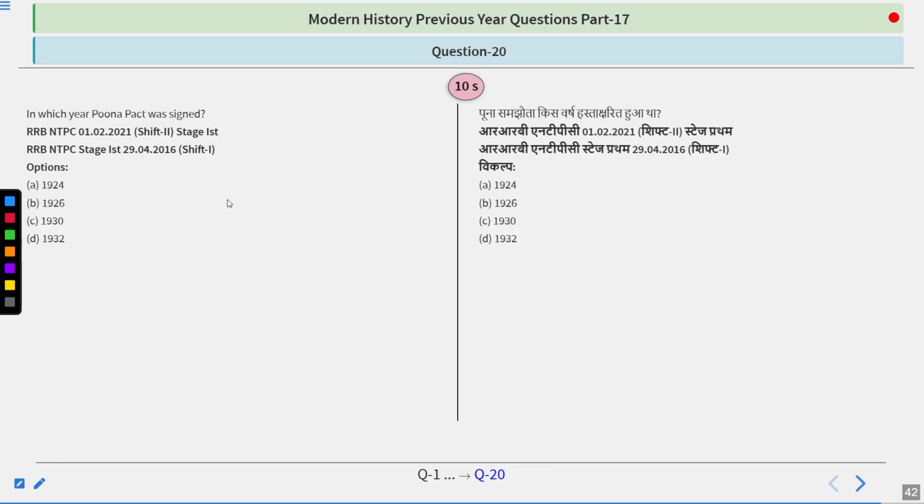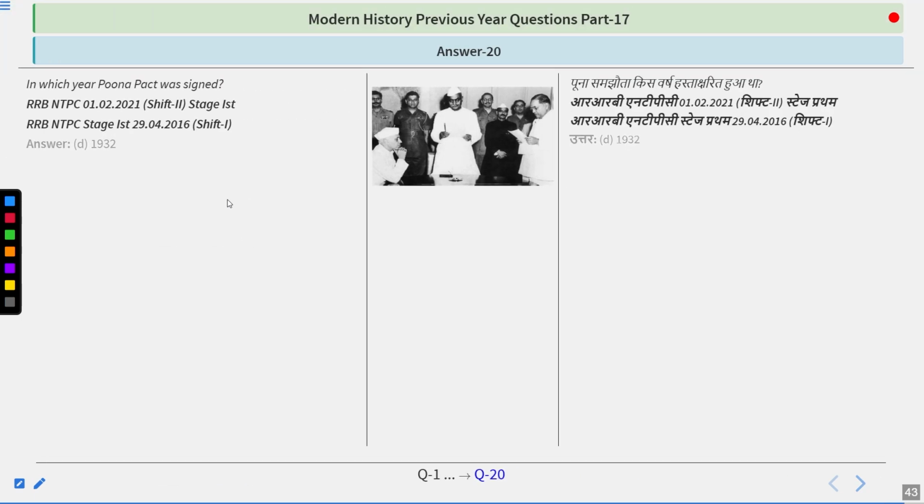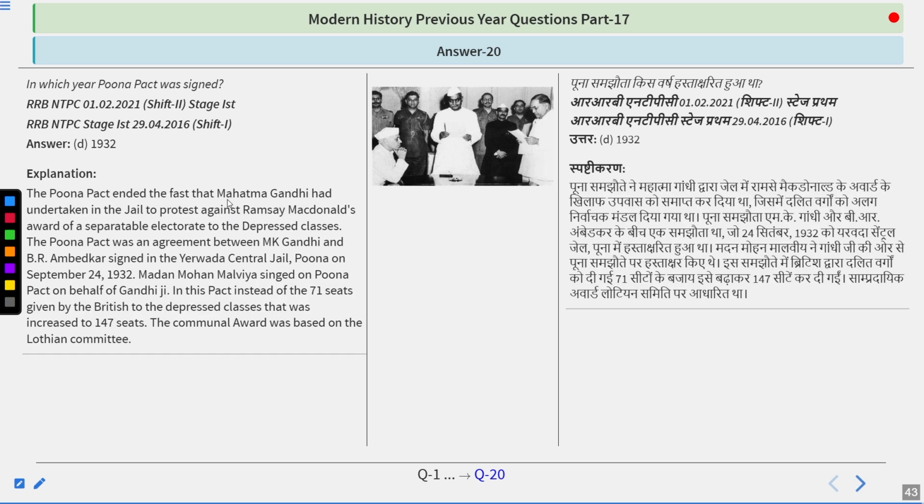In which year was the Pune Pact signed? 1924, 1926, 1930, 1932. I don't think that this question will trouble you anymore now. And the simple answer is 1932. To be specific, it is 24 September 1932.